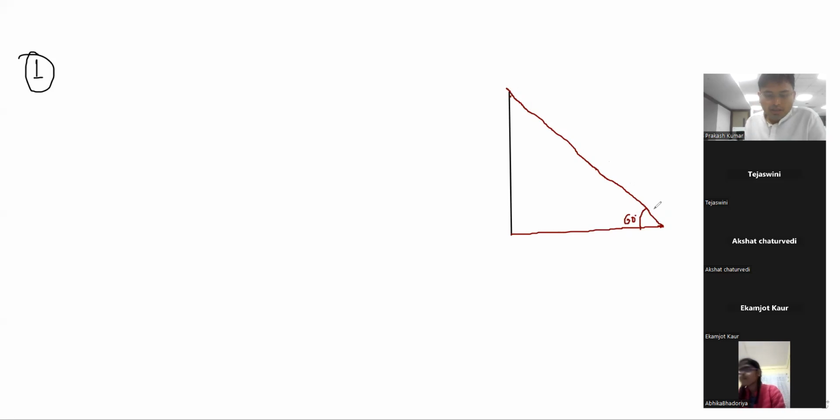Now the angle of elevation of the top of a vertical tower from a point on the ground, say from this ground, suppose this one is O, this one is A, and this is the top. AB is our tower, and we have to find this height. And there is another point which is 10 meters above. Earlier we were seeing from O. Now from this point O, you go 10 meters above, from the same point.